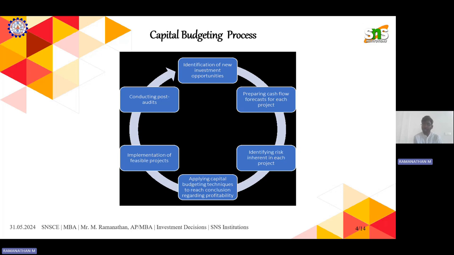Once after monitoring, if that particular investment is performing well, then it's fine. If it is not performing well, once again we have to come back from step one and do it continuously. If my business is going well, performing, then it's fine. Otherwise I want to go for the next one, or look into alternative things. This is called the capital budgeting process.